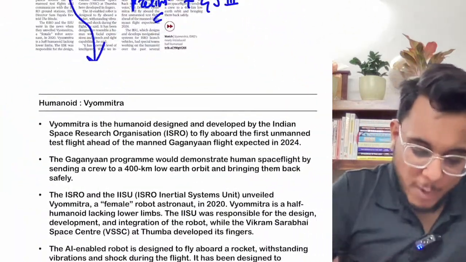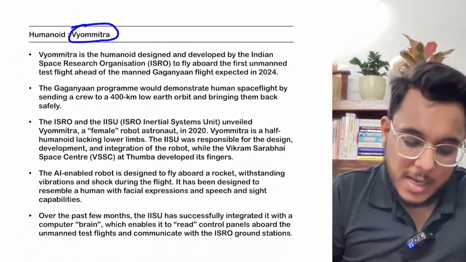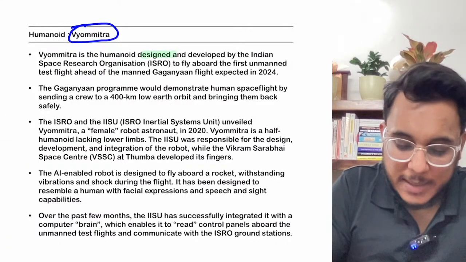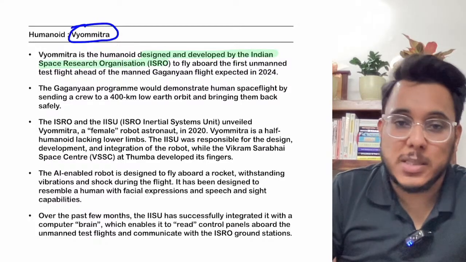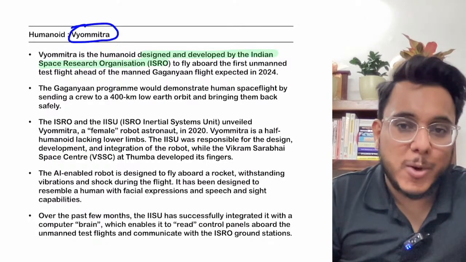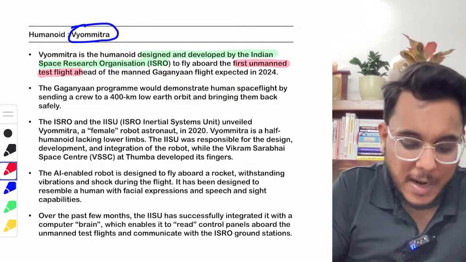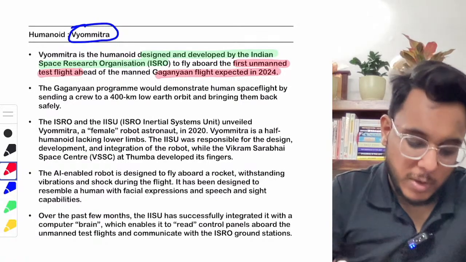Now, Vyom Mitra is a humanoid that India has made. Vyom Mitra is the humanoid, or human robot, that has been designed and developed by ISRO, that is, the Indian Space Research Organization, and this humanoid will fly on the first unmanned test flight before the Gaganyaan manned flight that will happen in 2024.